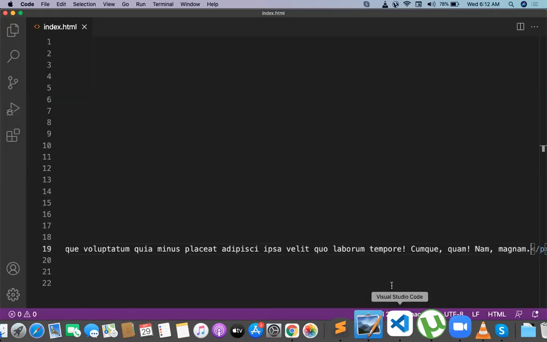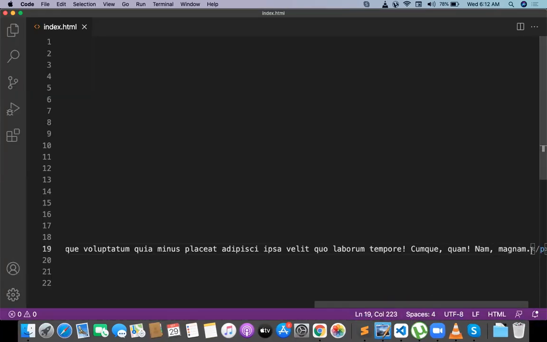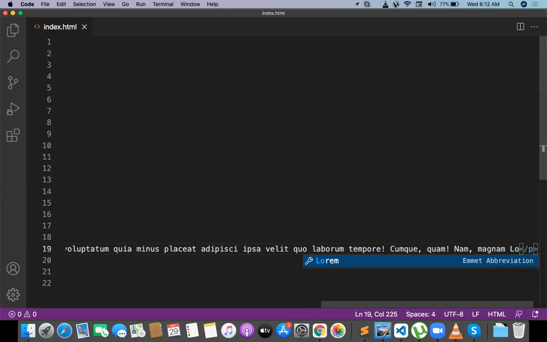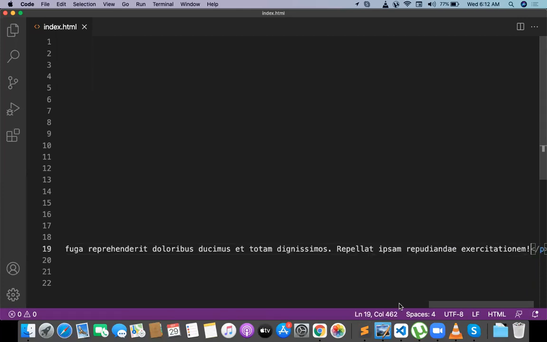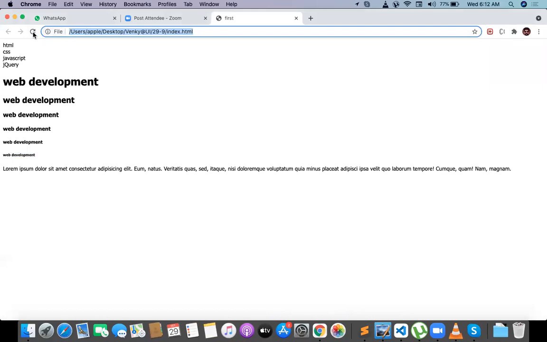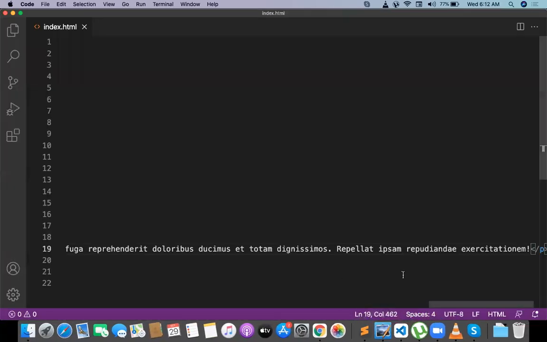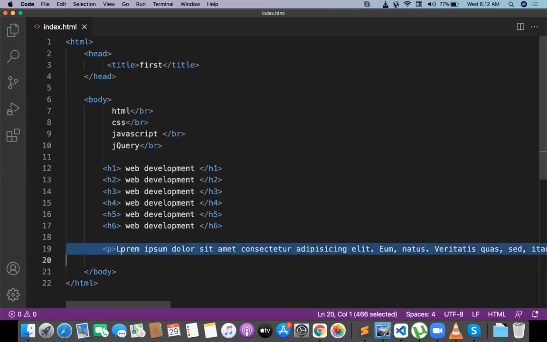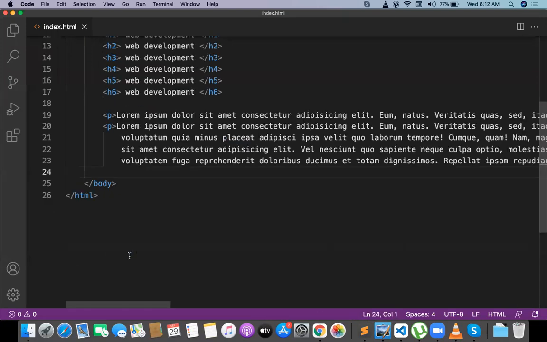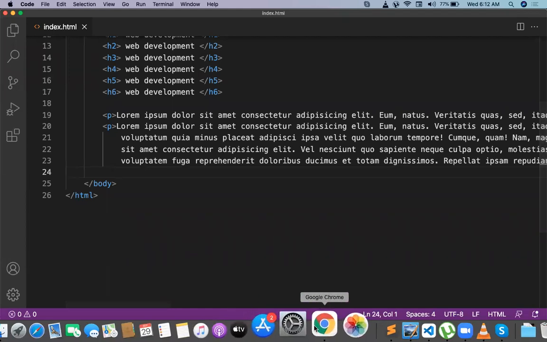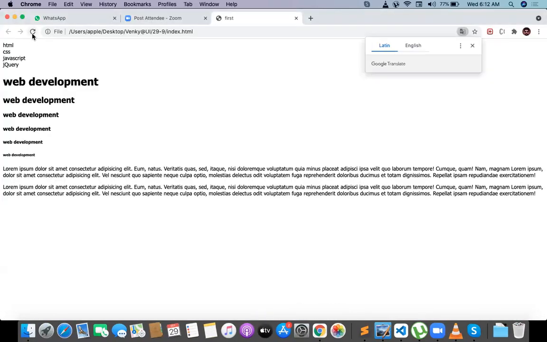For your paragraph, if you want, you can take lorem one more time. So I'll be having a lot of text now. And this is a paragraph. Let me have multiple paragraphs. So copy here and paste here. I'm taking 2 paragraphs now. Obviously, paragraph and paragraph come one after another.